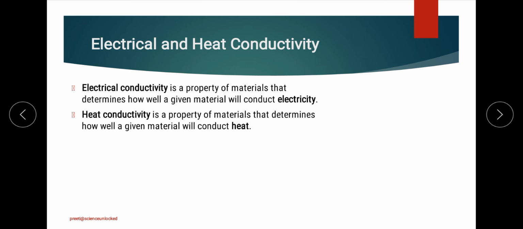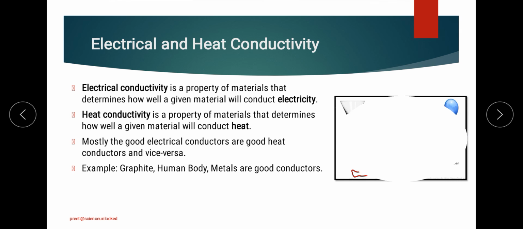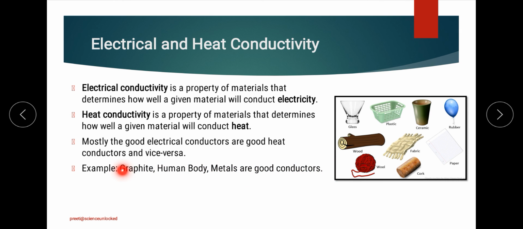Now whenever we talk about examples of materials showing electrical conductivity and heat conductivity, we will find that they are the same. Anything which is a good electrical conductor is going to be a good heat conductor as well. On the other hand, something which does not allow electricity to pass through it will not allow heat to pass through it properly. Because of this reason, I have taken the concepts together, and we will find that most of the time metals are good conductors, as are graphite, the human body, and certain other things which we can consider good conductors of heat and electricity.